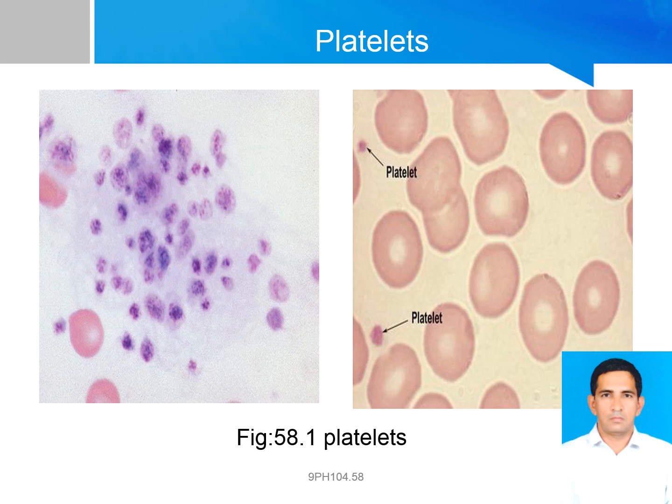Alpha granules contain clotting mediators such as factor V, factor 8, fibrinogen, fibronectin, platelet-derived growth factor and chemotactic agents. Delta granules or dense bodies contain ADP, calcium, serotonin, which are platelet activating mediators.